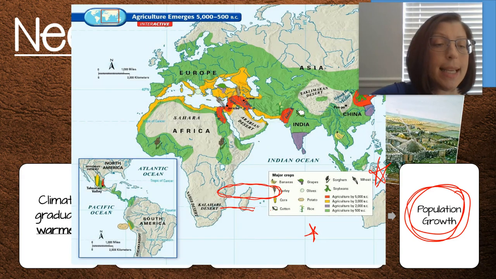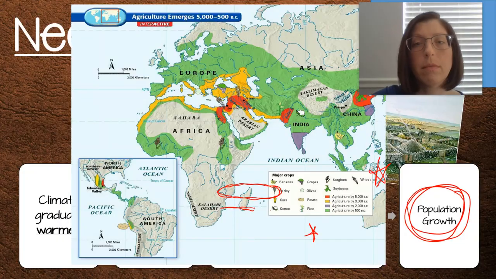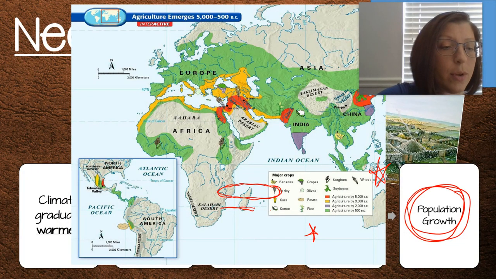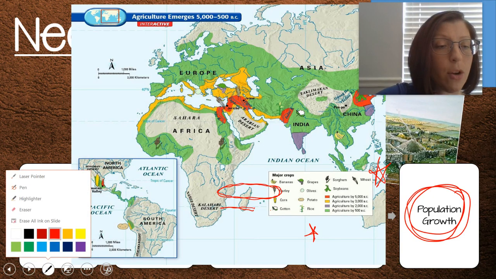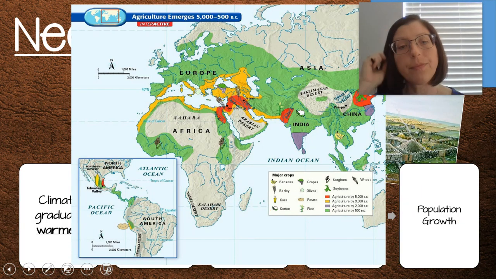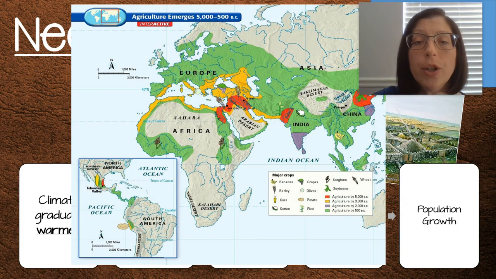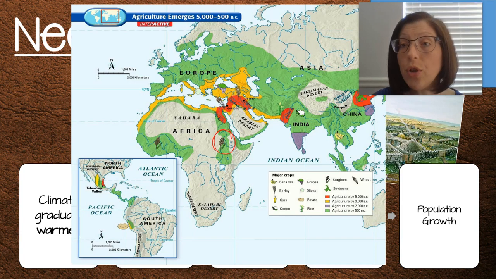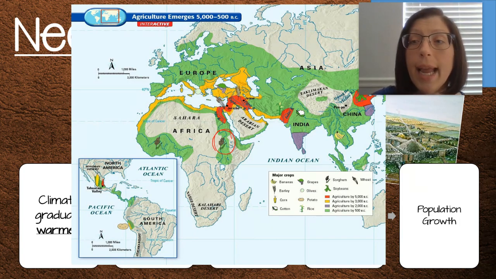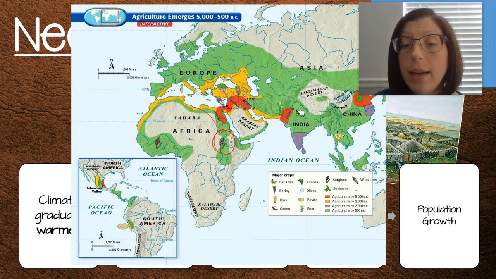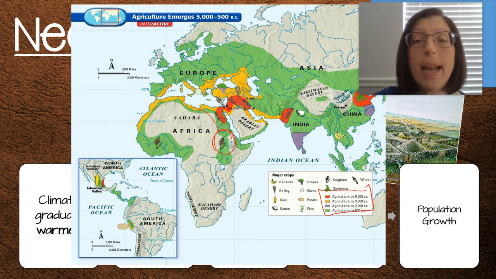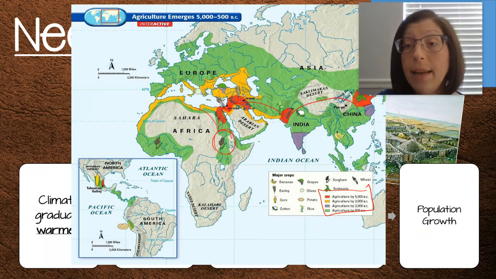Okay, you can see here, let me erase all your little lines. There you go. You can see here, we learned in our Ice Age map in class that humans first started out in Africa and they began to migrate out. If you take a look at the red areas, that is where agriculture and farming first began.